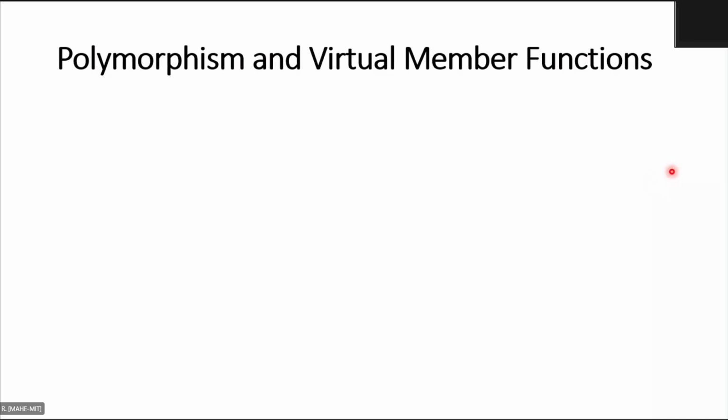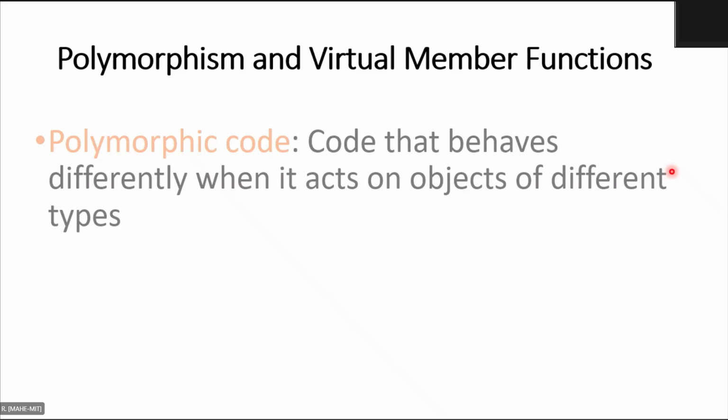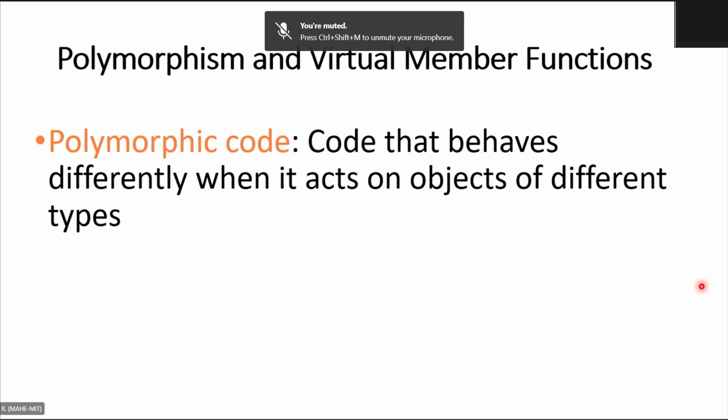Right. So now coming to polymorphism and virtual member functions. As the name says, that is quite literally the meaning. Polymorphic code is code which behaves differently when it acts on different objects or different types of objects. So the same code behaves differently when it acts on a different object. It's not the same code basically. The name of the function would look the same, and the signature, everything will look the same.